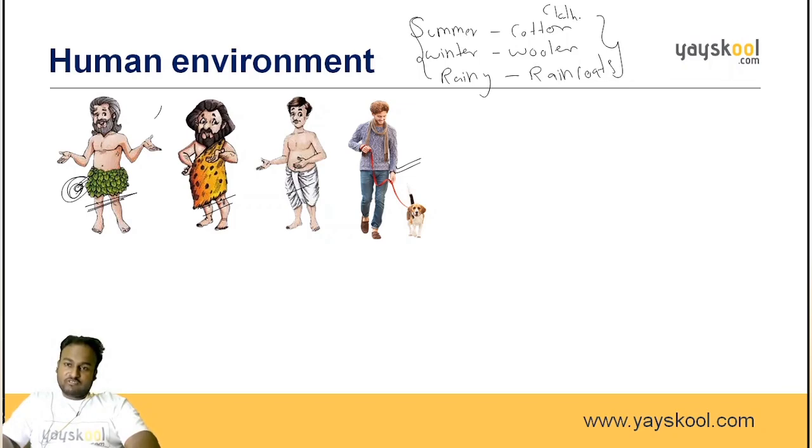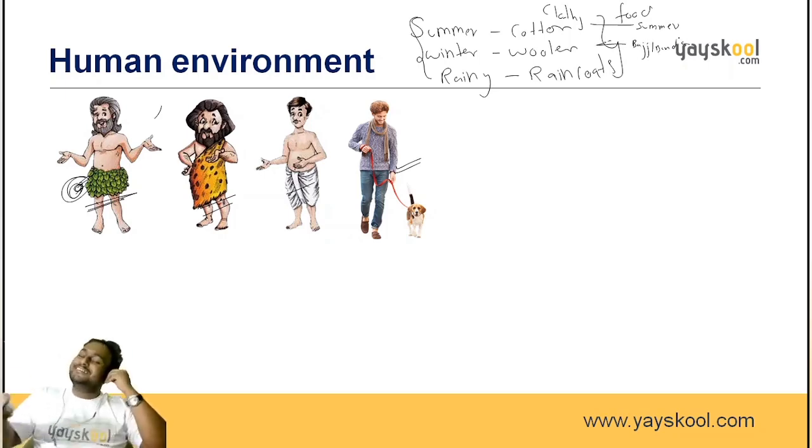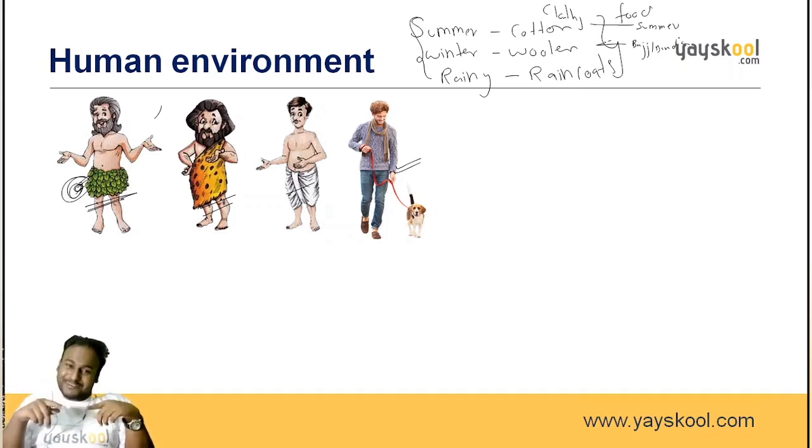And one more thing, food also, right? You like to eat ice cream in the summer season, whereas in the winter season you like to eat bhajis or bondas, right? So, according to the environment, everything changes.